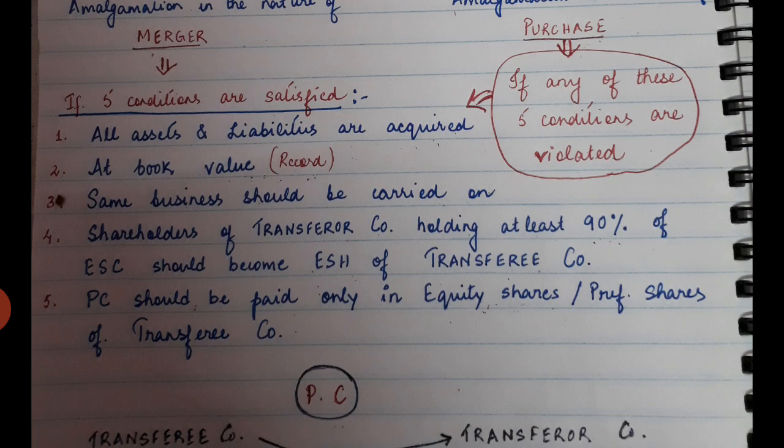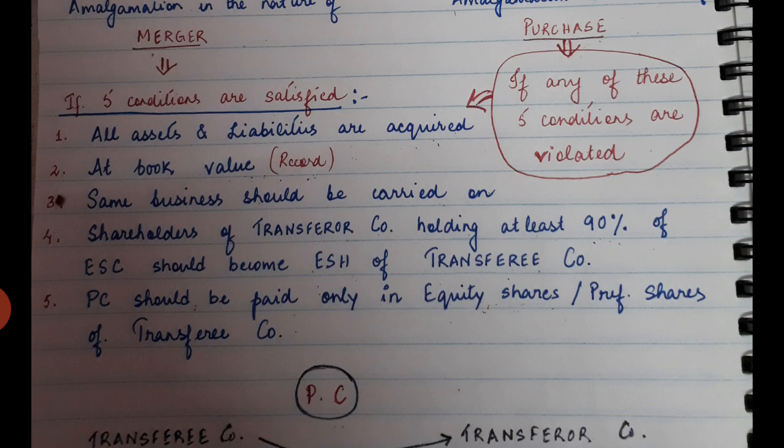Point number 1, I am repeating again: all assets and liabilities are acquired at book value. They should be acquired at book value by the transferee company, the assets and liabilities belonging to the transferor company, and then the transferor company is allowed to carry on the same business. That means even though they have been acquired, they will be carrying on the same business. And then the next one: transferor company shareholders holding at least 90% will become the equity shareholders of the transferee company.